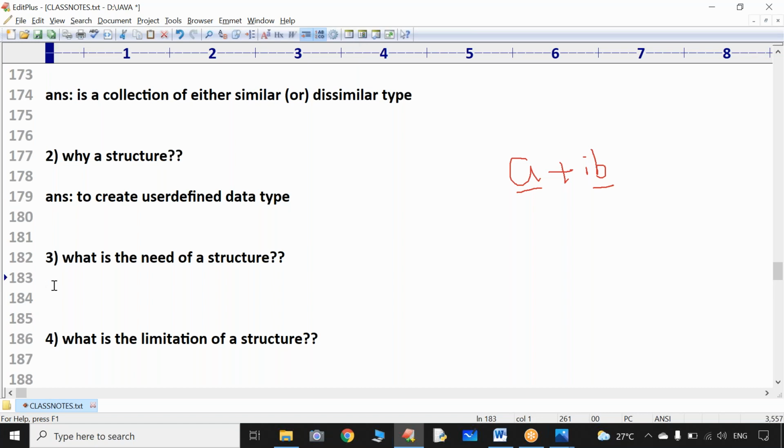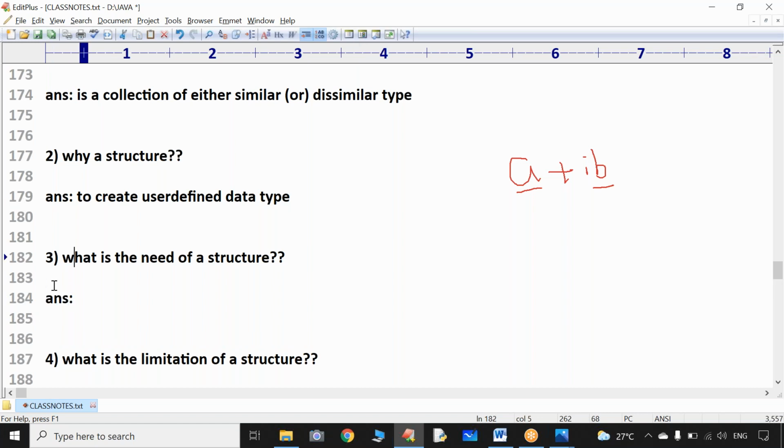Immediately people will ask you, sir, what is the need of this structure? What is the need of user defined data type? Our C programming language is providing beautifully so many options for you. Int is there, char is there, float, long integer, double, long double, short integer, signed integer, unsigned integer, n number of options given by the C programming language. Why are you supposed to create your own data type like student, employee, account number?